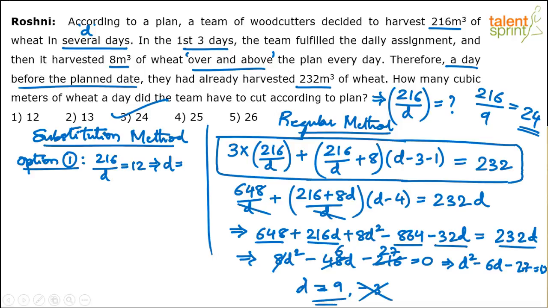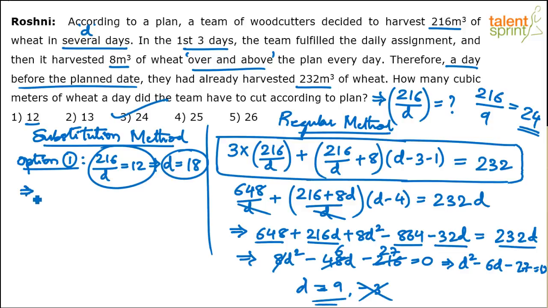216 by 12 will be 18. D equals 18. Now substitute 18 here. From the option, we know that 216 by D is 12, and from that, D comes out to be 18. You're able to follow? I'm substituting 216 by D equals 12 and D equals 18 back in this equation.